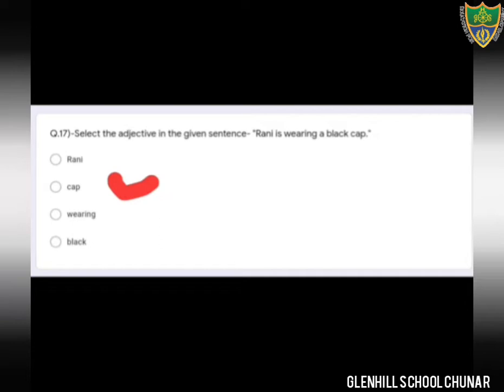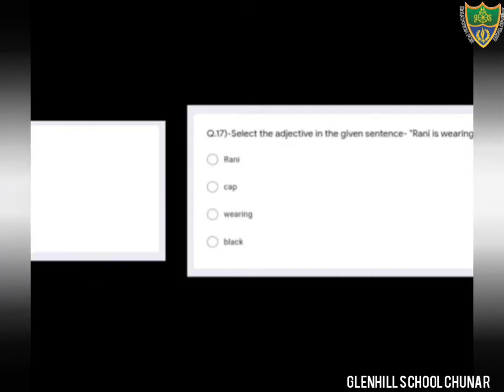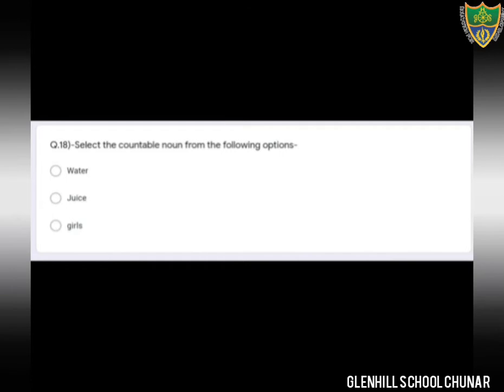Okay students, just see the answer. Rani is wearing a black cap. In this sentence, what is the adjective? Adjective is cap. The word cap is an adjective in this sentence. Okay students, so option number 2 is the correct option. Now next question, question number 18.